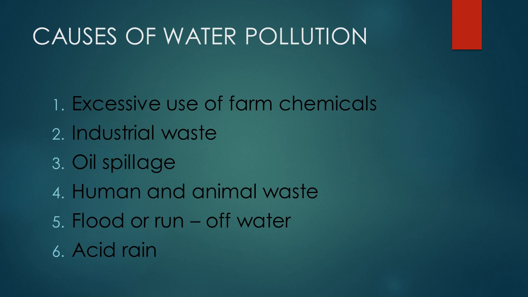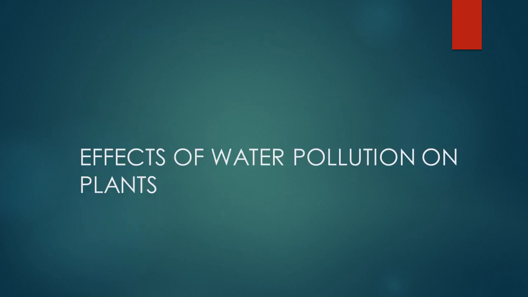Pupils, we move to the last part of our today's lesson, effects of water pollution on plants. Pupils, polluted water causes harm to plants. Water with excessive chemicals makes plants dry up before maturity.